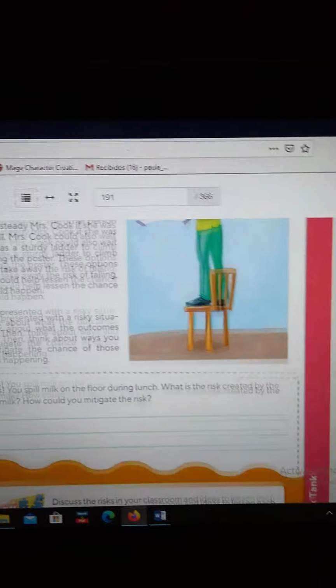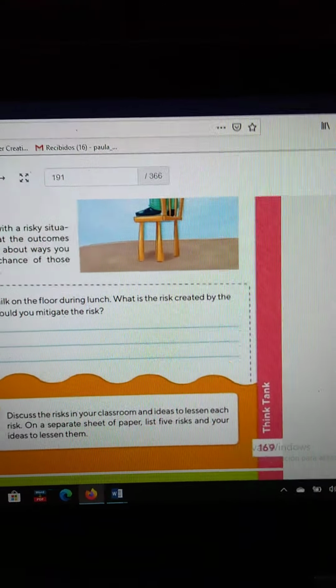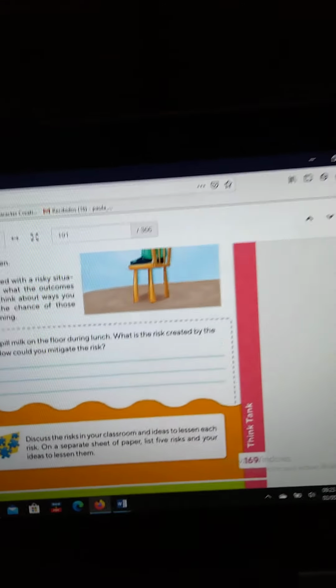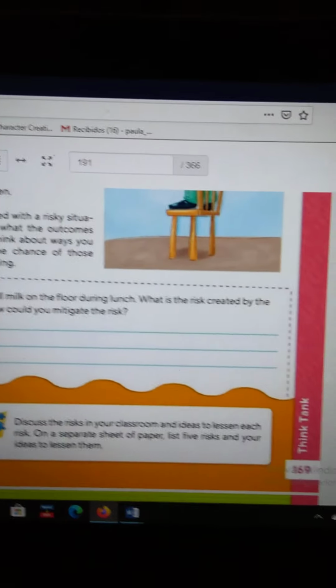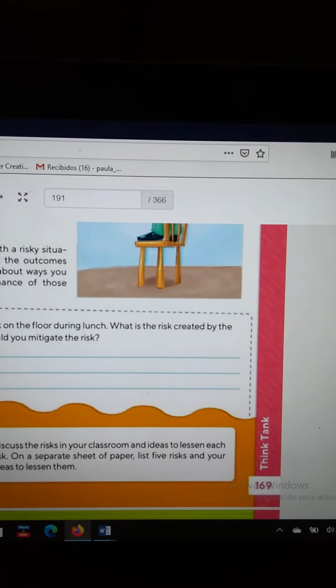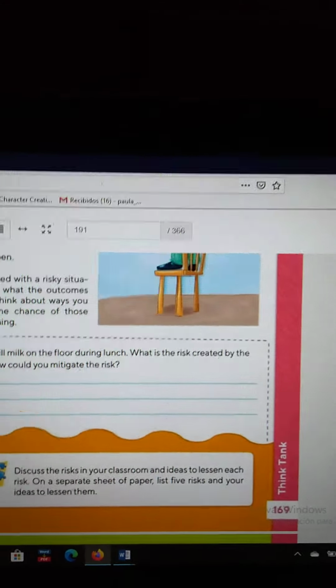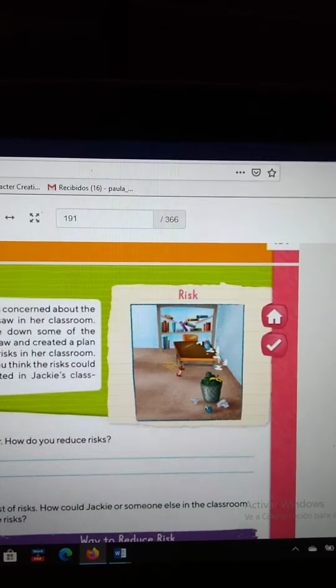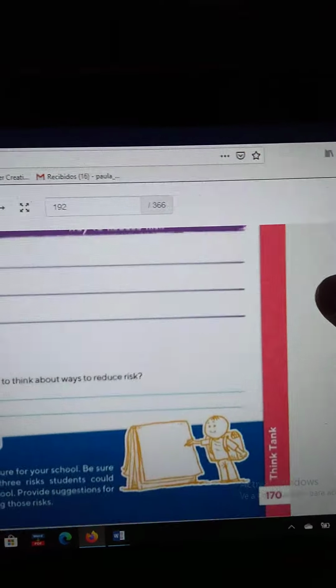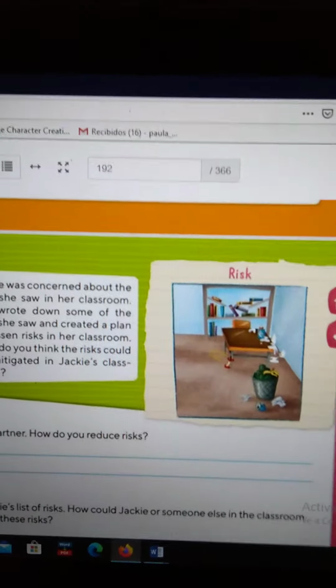Okay, this is page 169. Yes, I know I should have said it at the beginning, but I forgot. It's still on the title of the video, so you should be on the correct page. Now, we're going to go to page 170. It's a very easy page, okay? So, what do you have to do? They are going to speak about the risk.